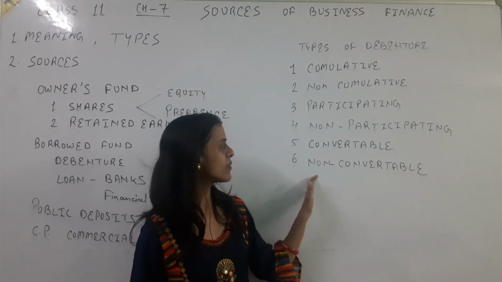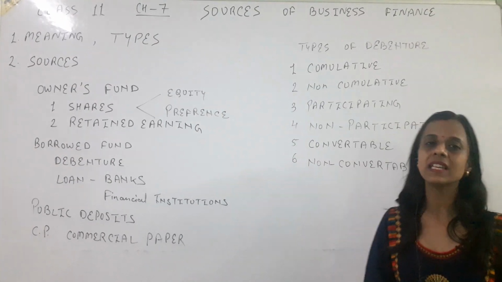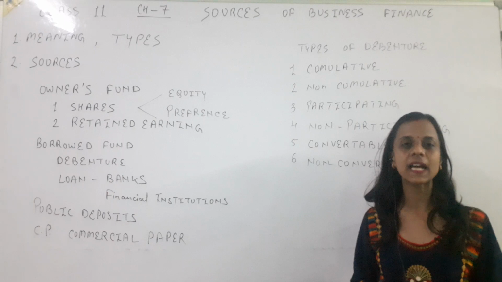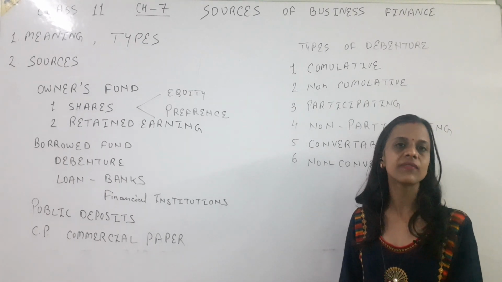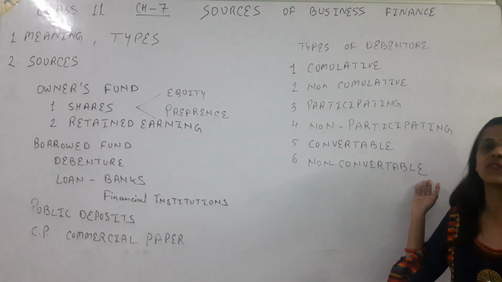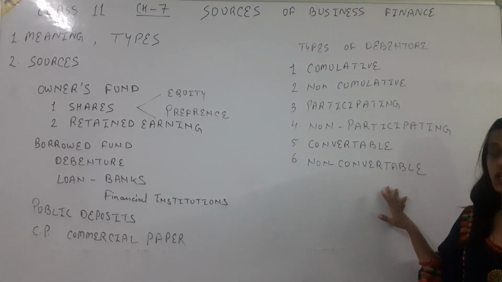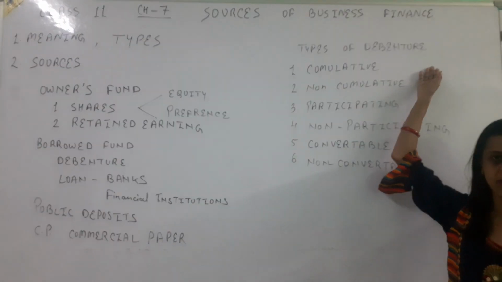And the last point finally is non-convertible debentures. It means these debentures will only remain debentures during their lifetime. They will be redeemed after a fixed time period and we cannot convert them into shares or any other form of finance. So basically these were the 6 types of debentures.